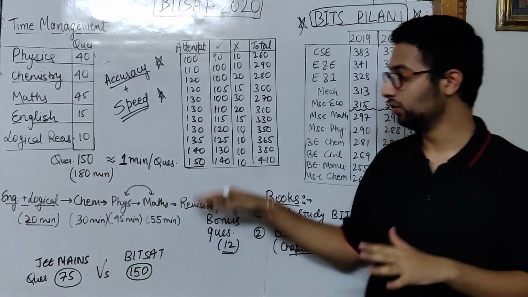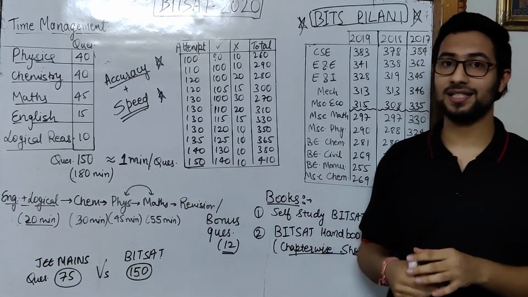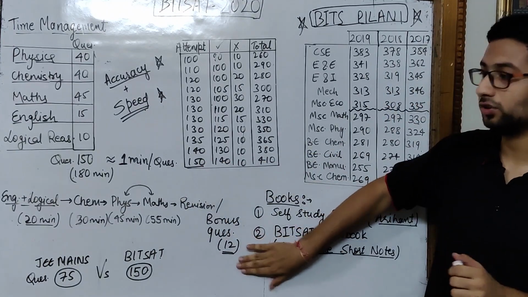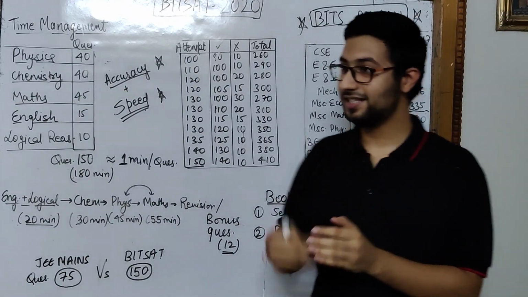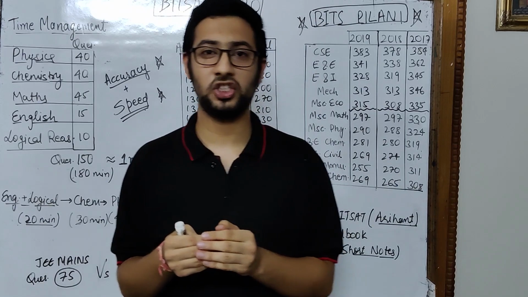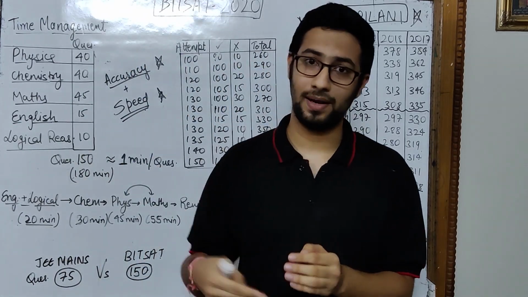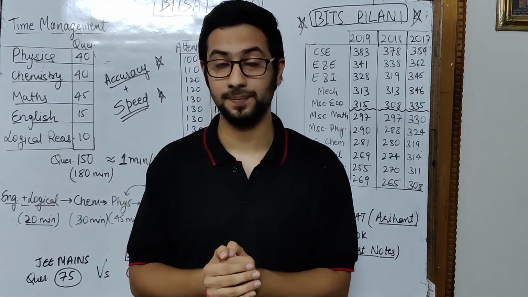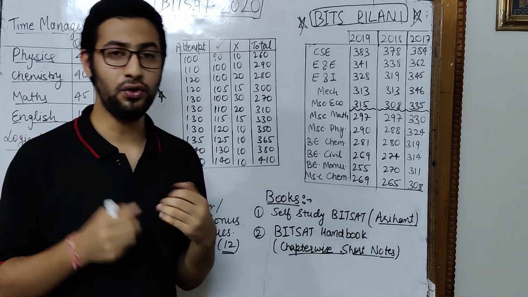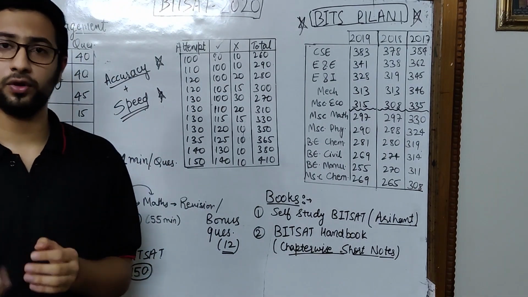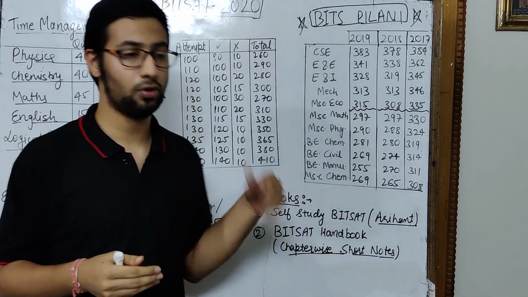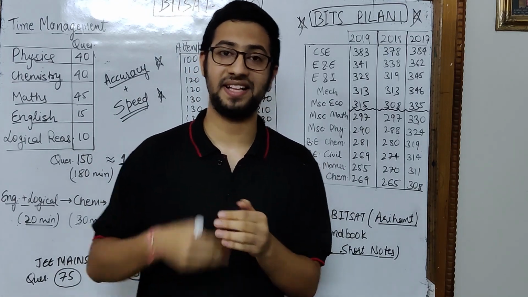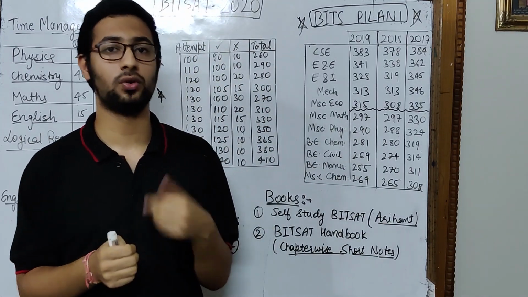And at last, when you have attended all the paper, if any questions are left, then you should focus on the remaining questions, and if you have attended all the questions, then you should go for the bonus questions. What is important is that in the JEE Mains examination, if you score less, the probability is high that you can still get NITs and some top private colleges. But in the BITS examination, if you score less than 250 or 240 marks, then you are not going to get a good branch in BITS Pilani. So what should your strategy be to attempt the maximum questions you can?